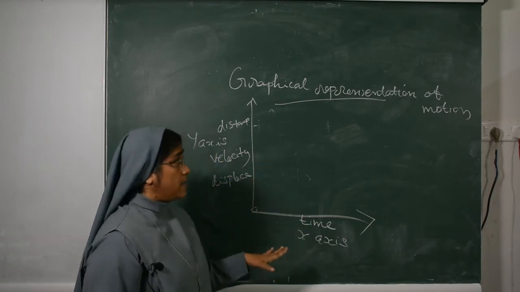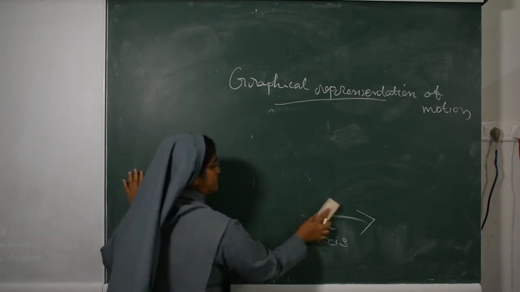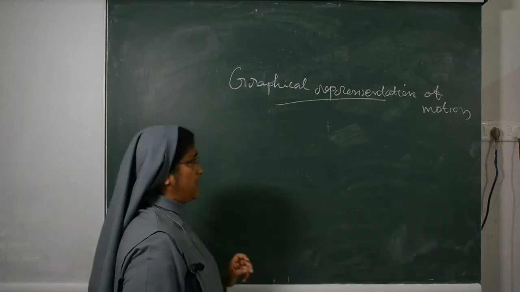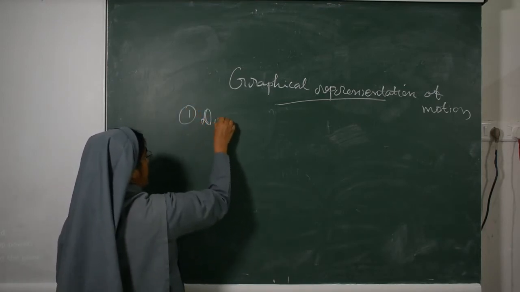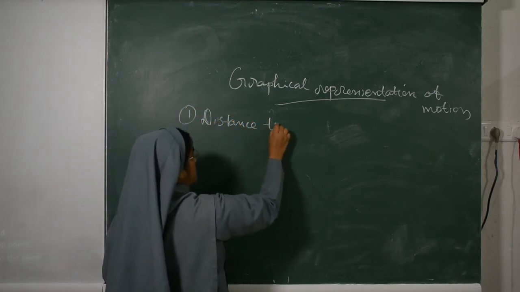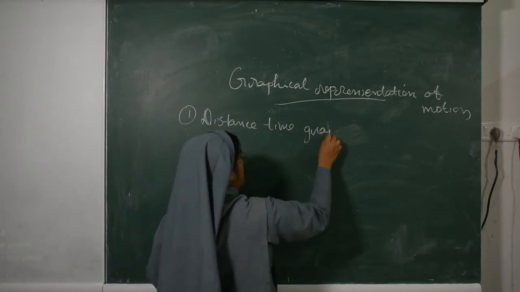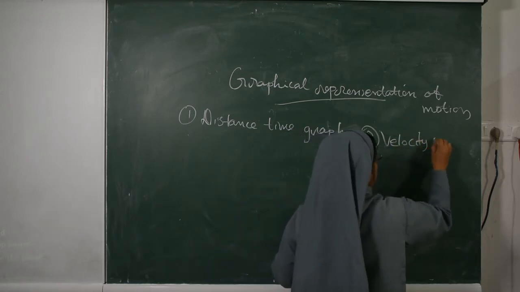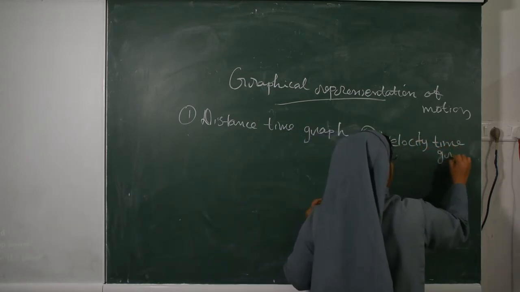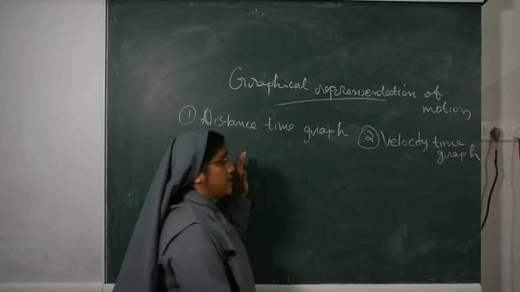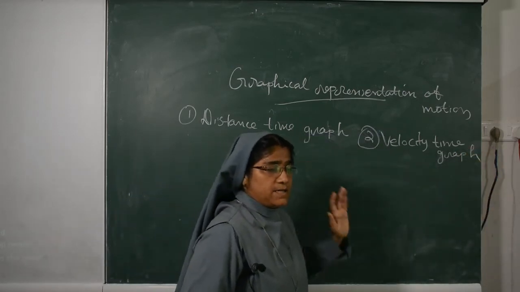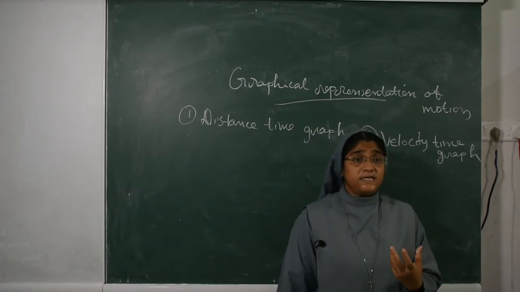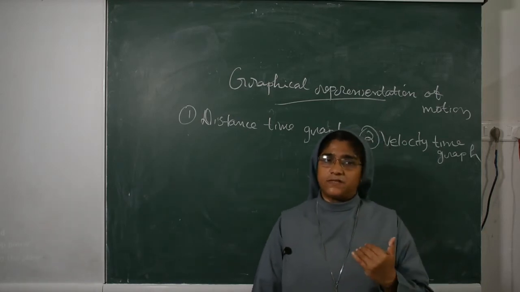This is the graph. Now there are two types of graph: the distance time graph and the velocity time graph. First we will learn about the distance time graph. What is a distance time graph? A distance time graph shows how the distance of a moving body changes with time.